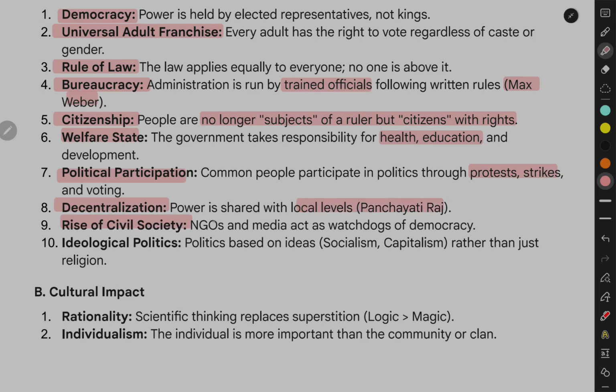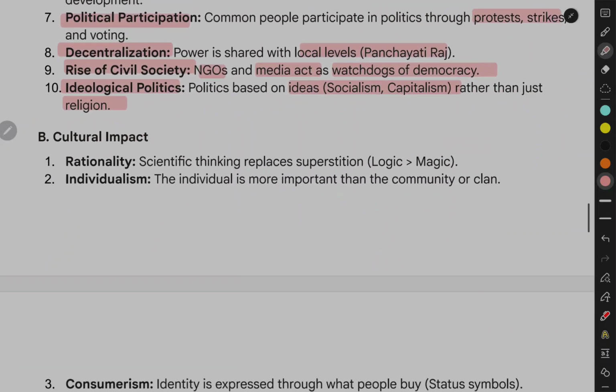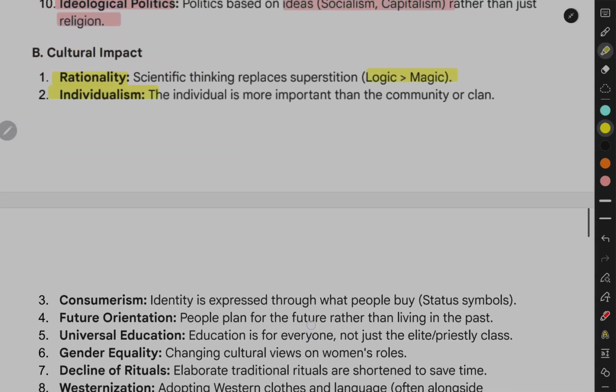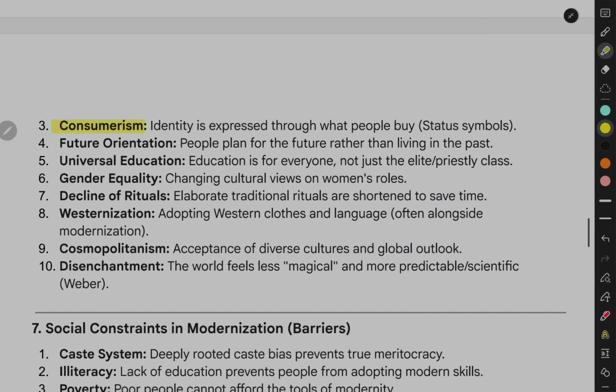Rise of civil society. NGOs and media act as watchdogs of democracy. Ideological politics. Politics based on ideas, socialism, capitalism, rather than just religion. B. Cultural impact. Rationality. Scientific thinking replaces superstition, logic, magic. Individualism. The individual is more important than the community or clan. Consumerism. Identity is expressed through what people buy, status symbols.